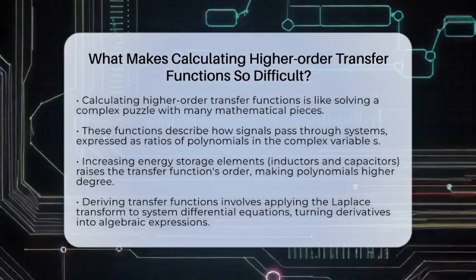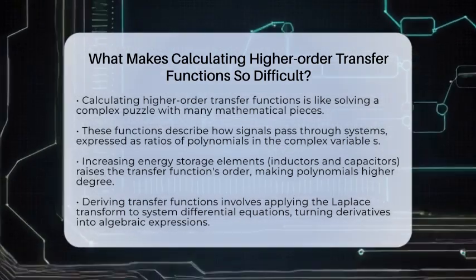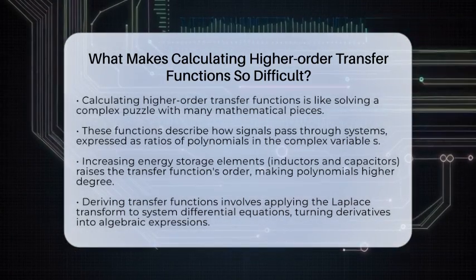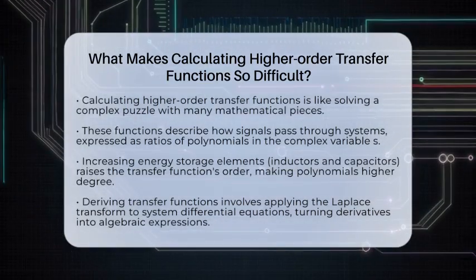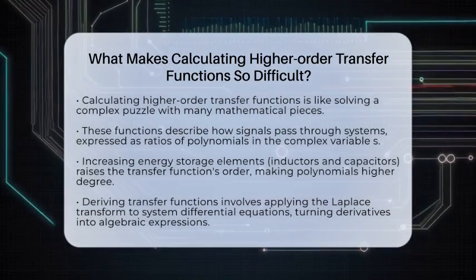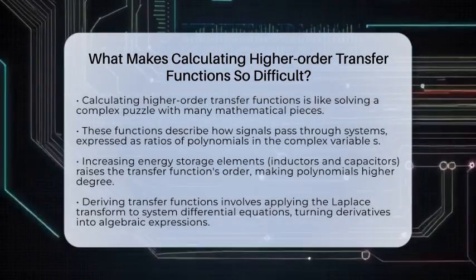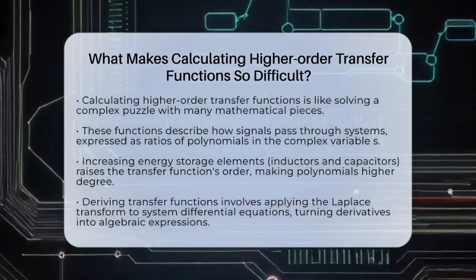They show the relationship between input and output signals in the frequency domain, expressed as ratios of polynomials involving the complex variable s. When the system has many energy storage elements like inductors and capacitors, the order of the transfer function increases. This makes the polynomials in the transfer function become very high degree, which is where the trouble begins.